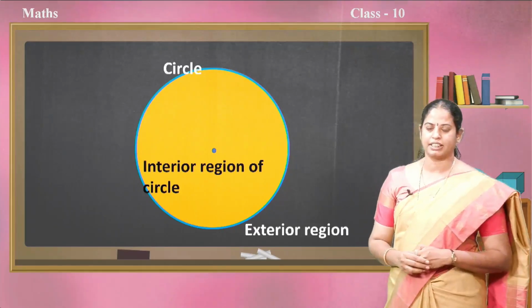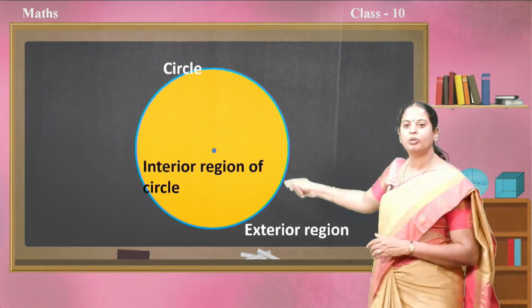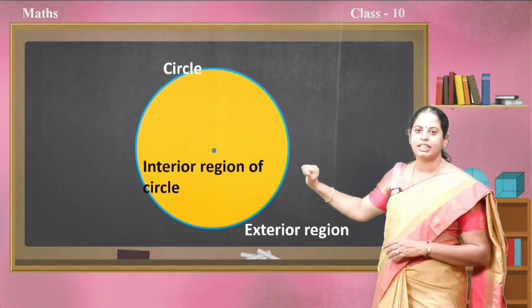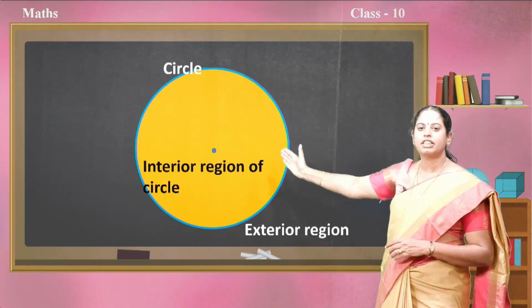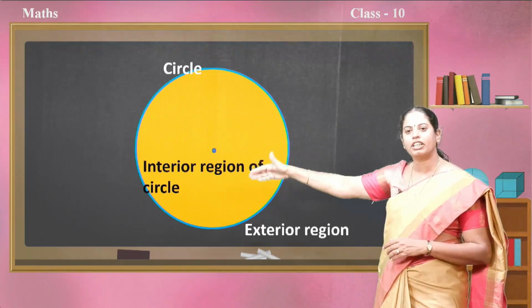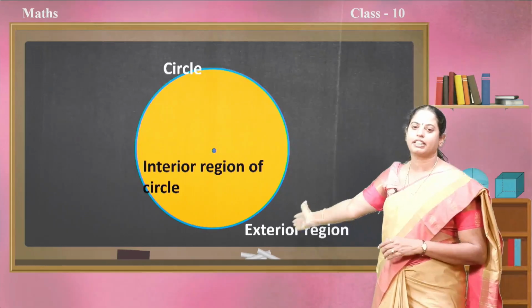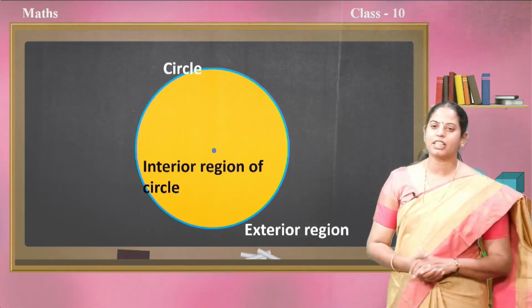So that blue line with this yellow part is totally called a circle.